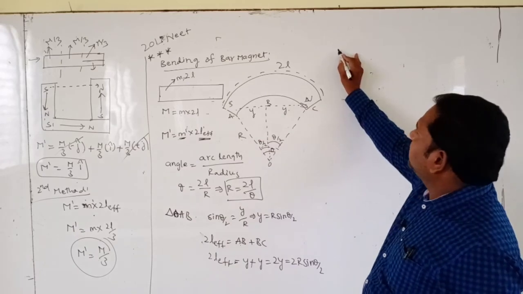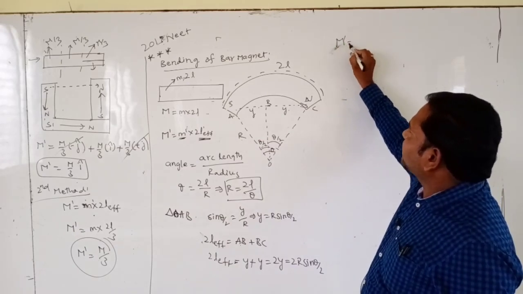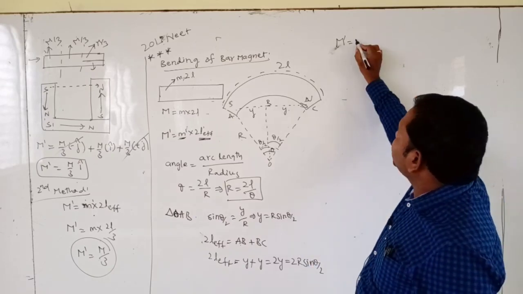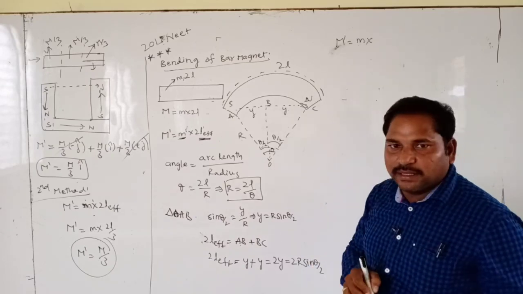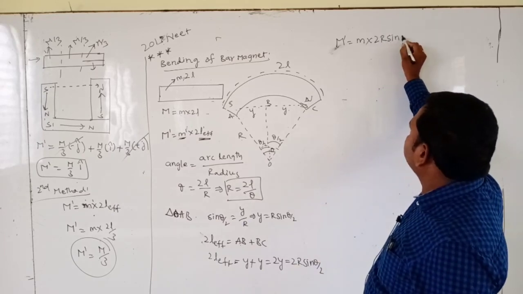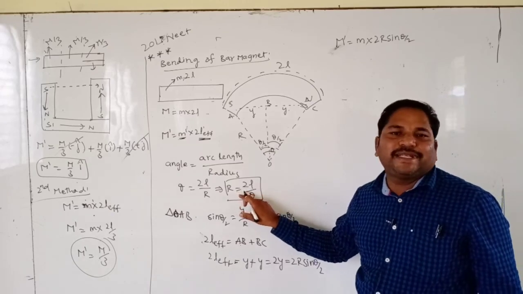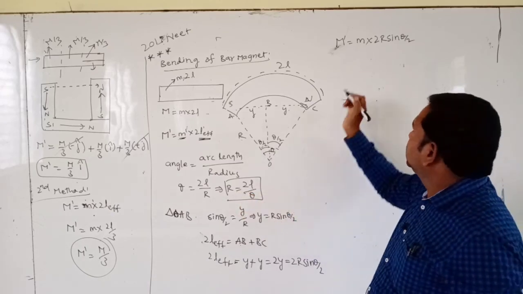Total magnetic moment M dash is equal to pole strength m, which does not change, and what is the effective length? 2r sin theta by 2. Here we got the radius of the arc.